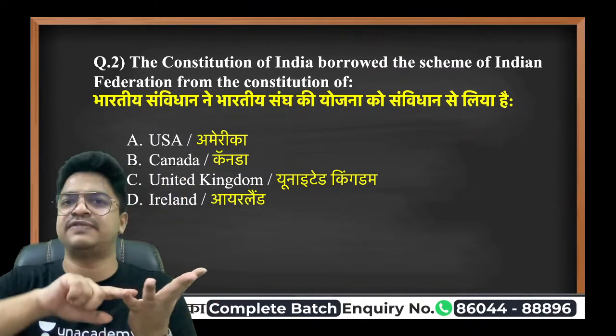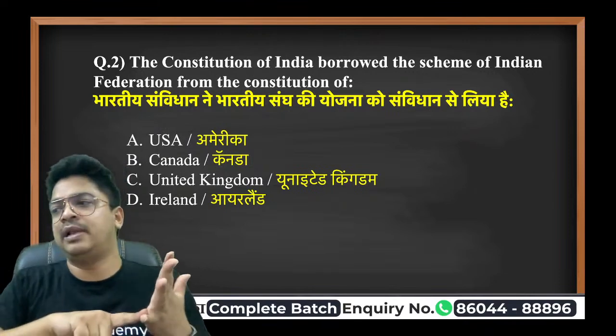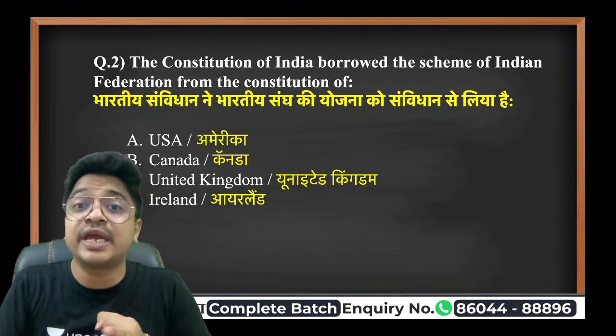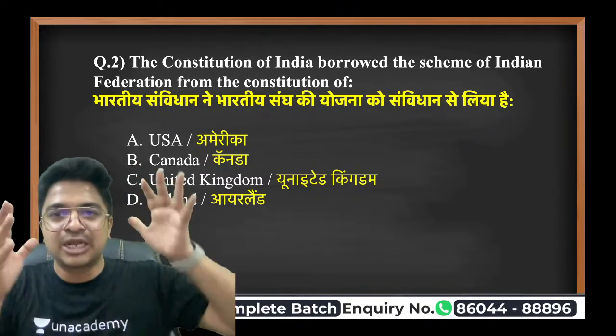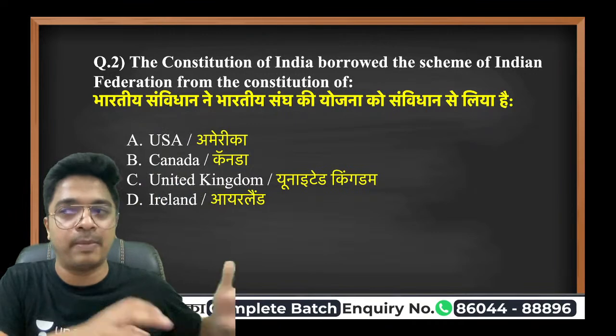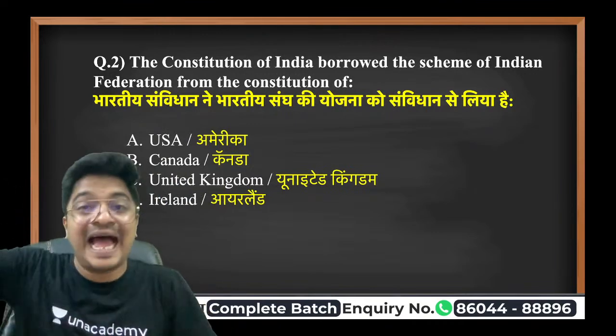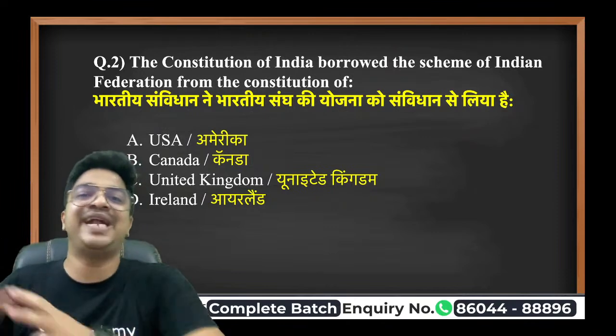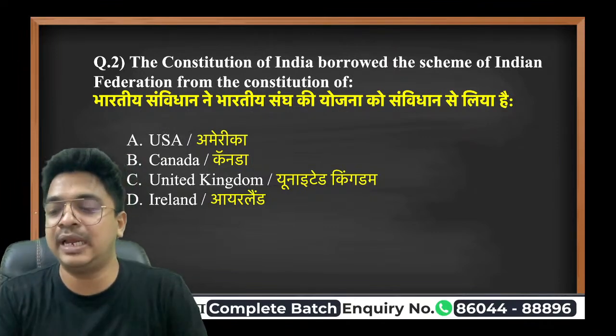For example, defense, international trade, or you can say communication, right? All these parts are the exclusive prerogative of the central government. While if we talk about the state, land use, electricity, these are the laws wherein only the state makes the rules. This is called the federal nature of the Constitution.